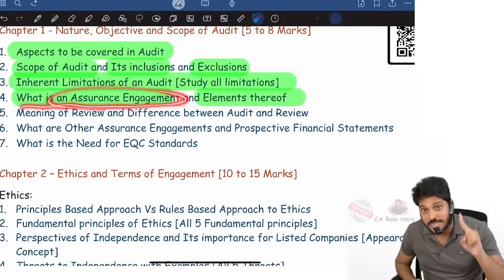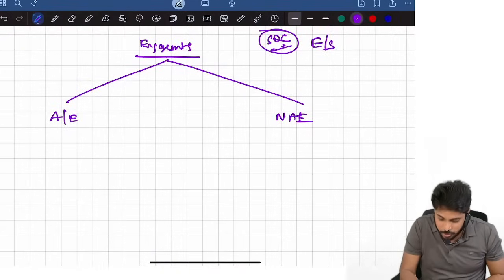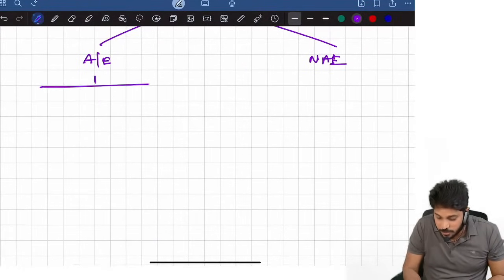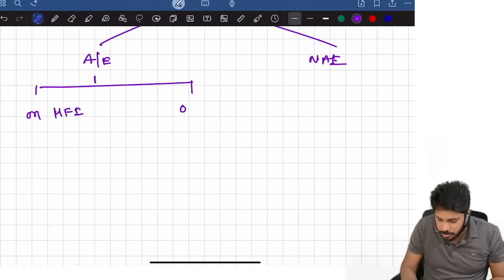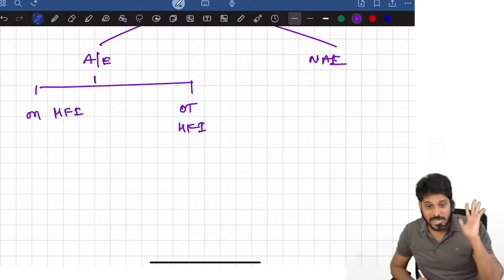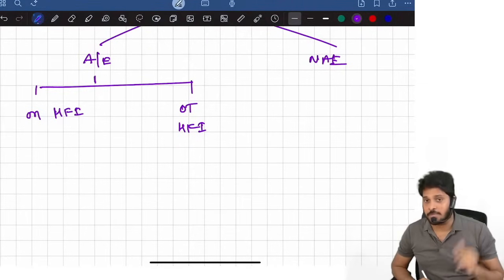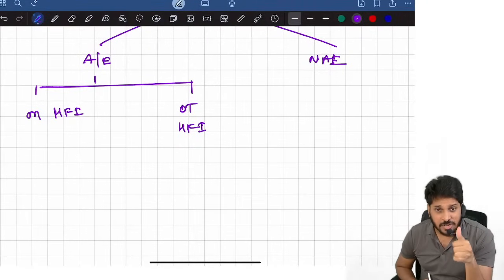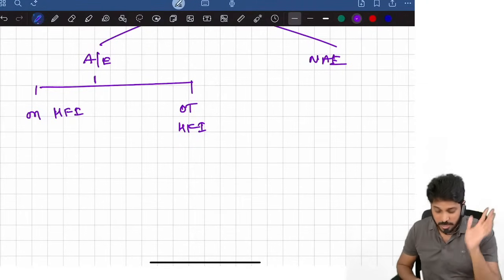What is an assurance engagement? They are asking, what is an assurance engagement? An assurance engagement is again of two types: on historical financial information, and other than historical financial information.